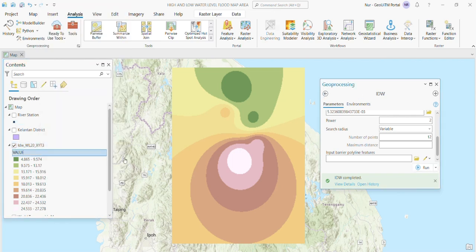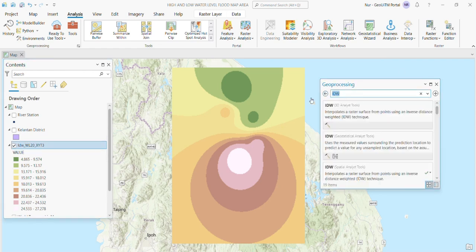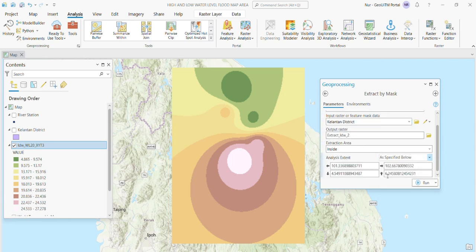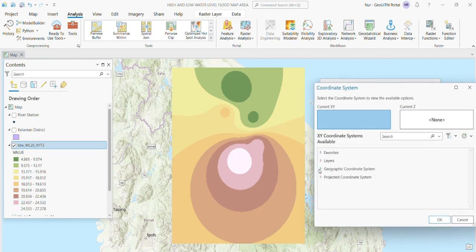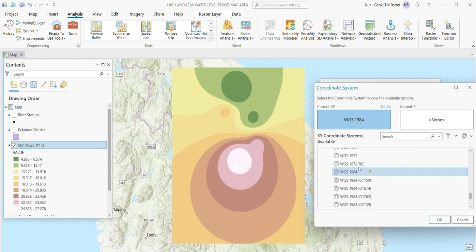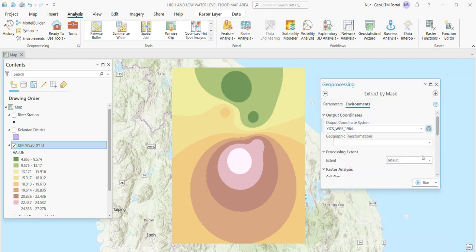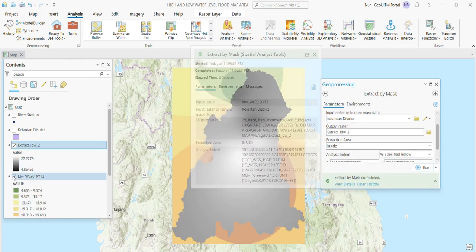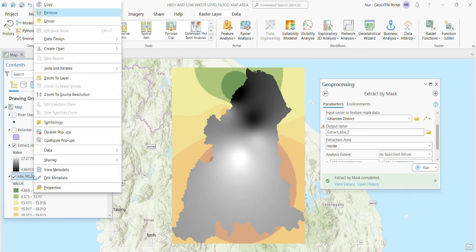In the geoprocessing tools, in the search context, search for extract by mask and give the input IDW, give the input Kelantan district and extent to Kelantan district. Choose the WGS 84 coordinate system. Then extent for Kelantan district. After that, you can run. And on the map will be shown the raster data format in the Kelantan district shapefile.